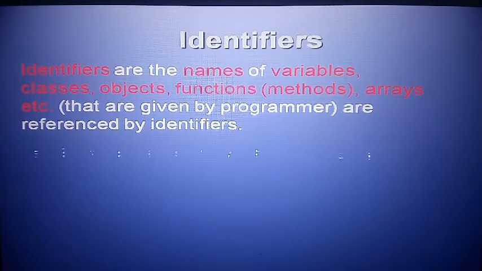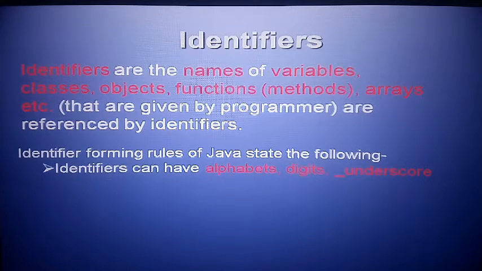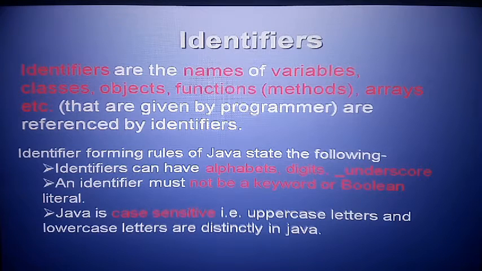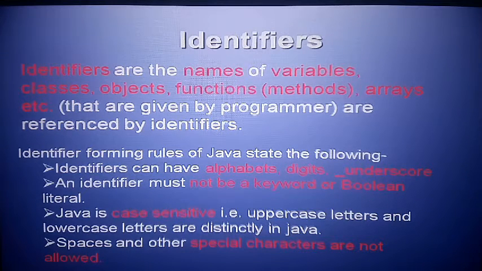Now the rules of identifier. Number 1, an identifier can have alphabets, digits, and underscore. Second point, an identifier must not be a keyword or boolean literal. So an identifier does not support keywords. Java is case sensitive, so upper and lower case are both different. And last point, spaces and other special characters are not allowed in an identifier. For example, the dollar sign and such are not allowed.